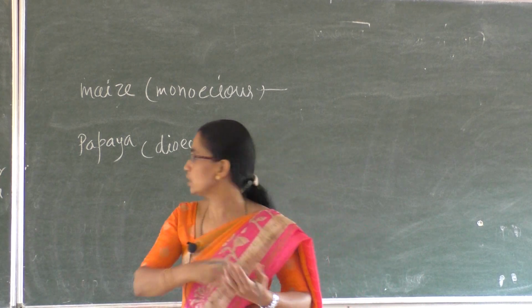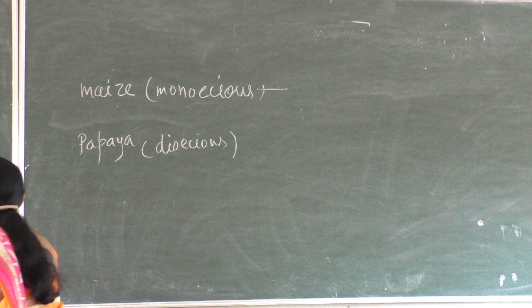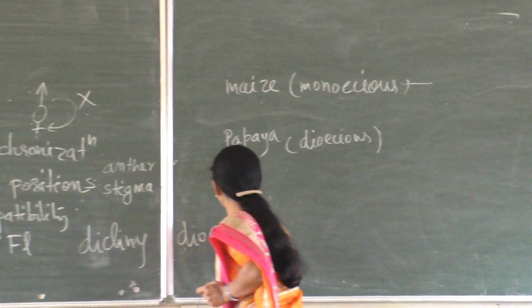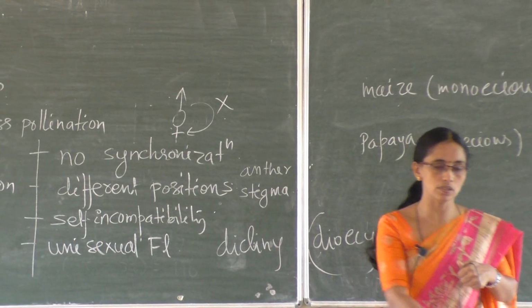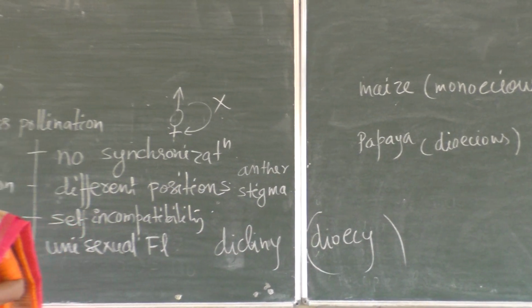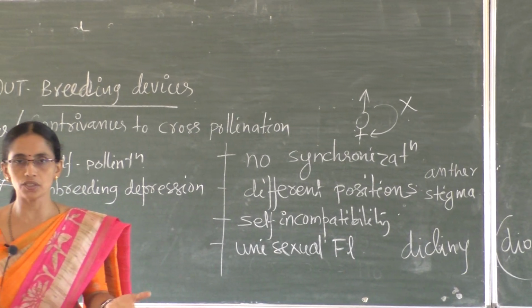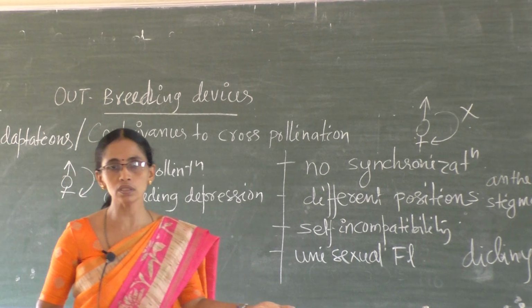So these are few. This is also called dicliny, dioicy. These are the different names. So that is a note on outbreeding devices. So outbreeding is nothing but cross-pollination. Most of the plants show an adaptation to prevent self and to promote cross.